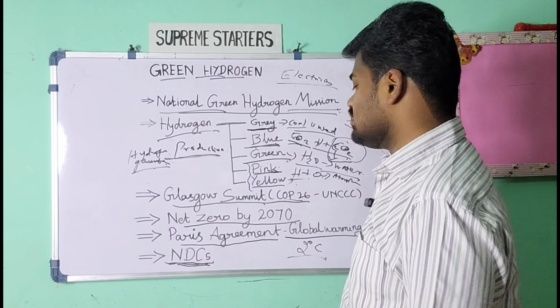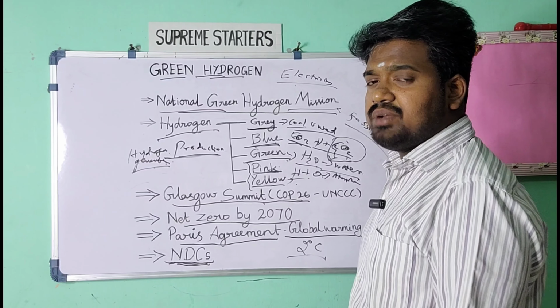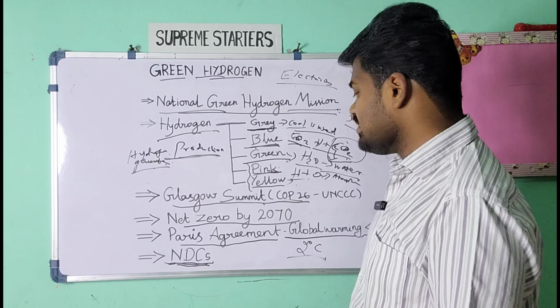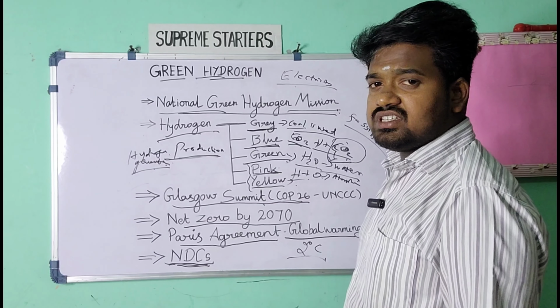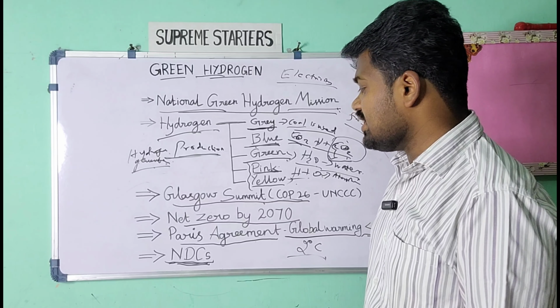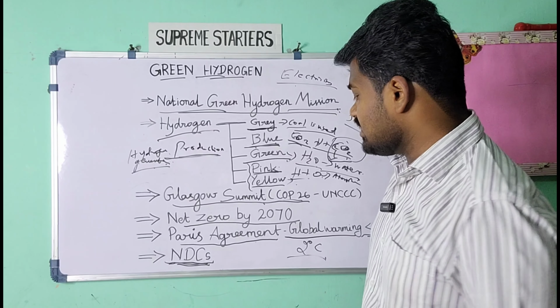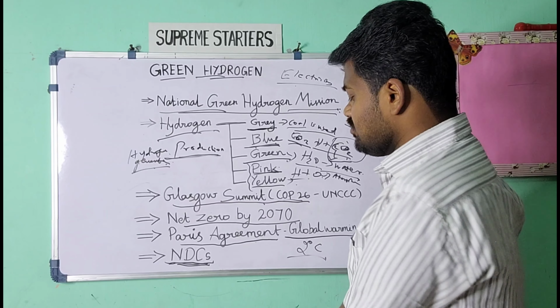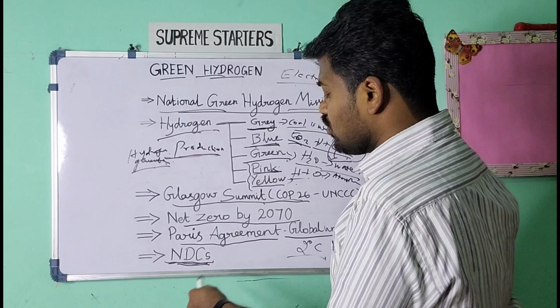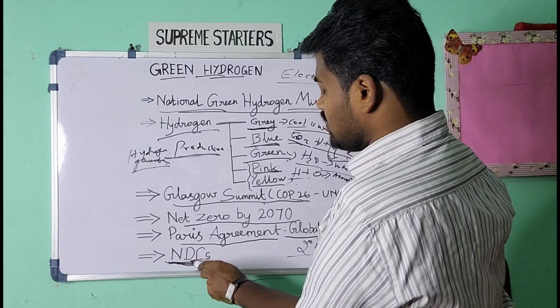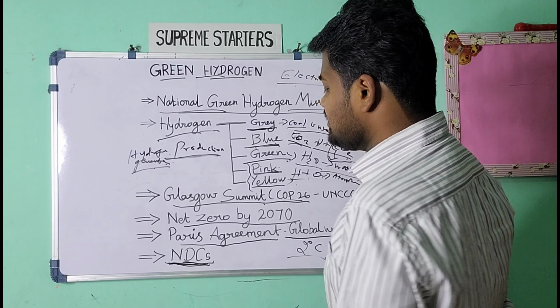So we cannot pledge that we will reduce global warming immediately by decarbonizing or by not using fossil fuel. That cannot be done, because we need development. For that we need some time, and the frameworks we are going to adopt will be given in the NDCs, the Nationally Determined Contribution.